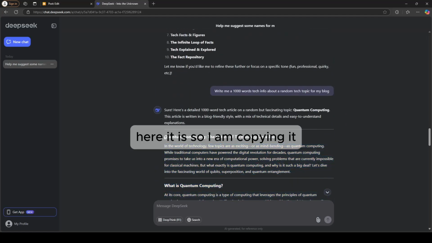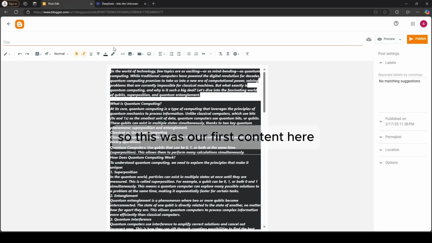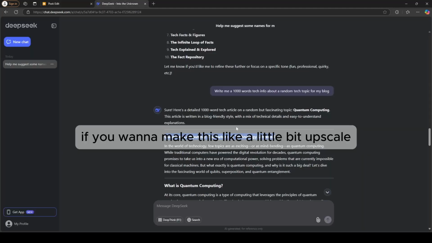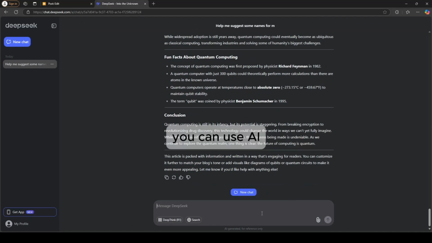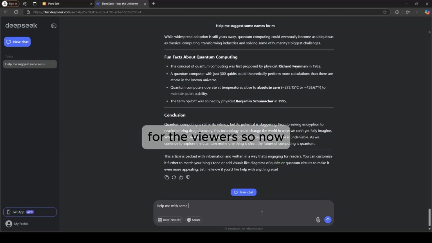Here it is, so I am copying it and I'm gonna just paste it over here. So this was our first content here. But now if you wanna make this a little bit upscaled, you can use AI image generation tools to make the content more readable for the viewers. So now I'm gonna show you the method by which you can add images.